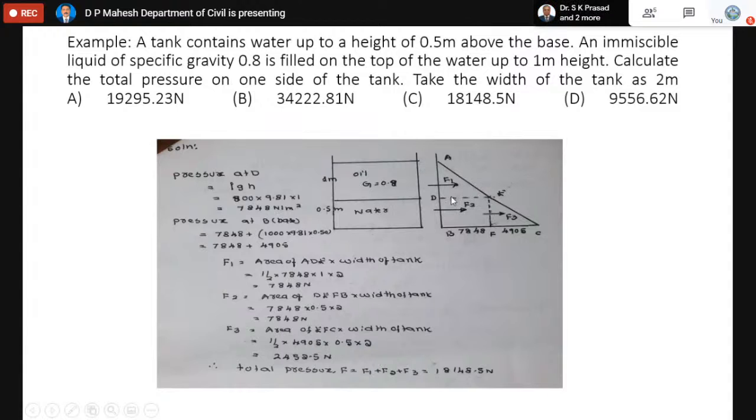So when you add all the three, you will get the total pressure which acts on the tank on any of the vertical sides. That answer finally is 18148.5. So your answer is C. You have to draw this figure, and you also draw this diagram in order to calculate the total pressure on any one of the vertical sides.